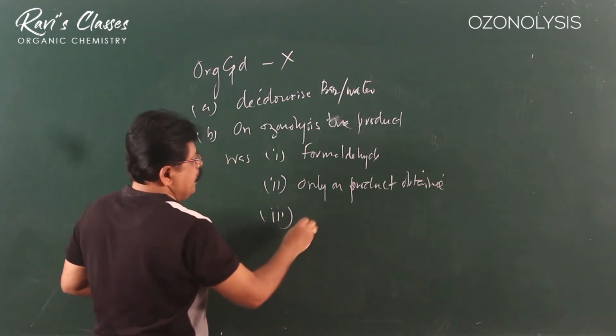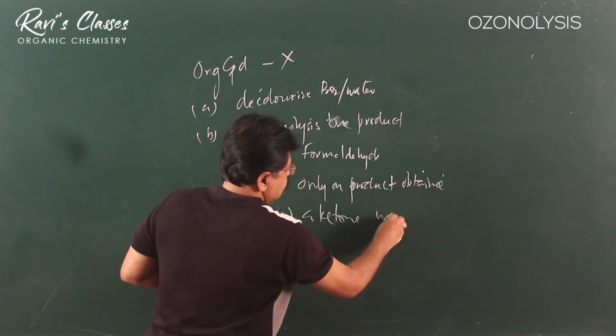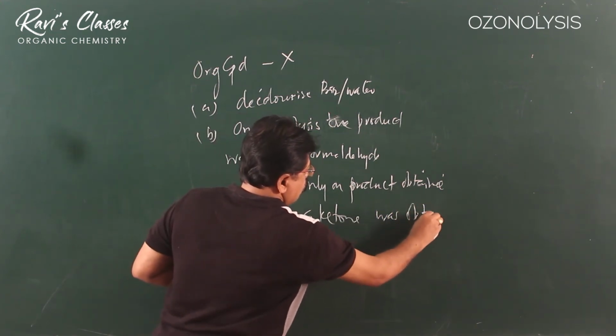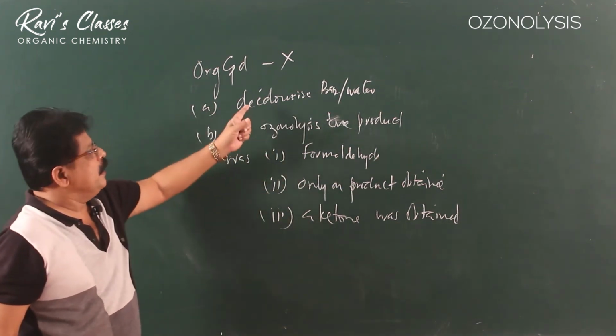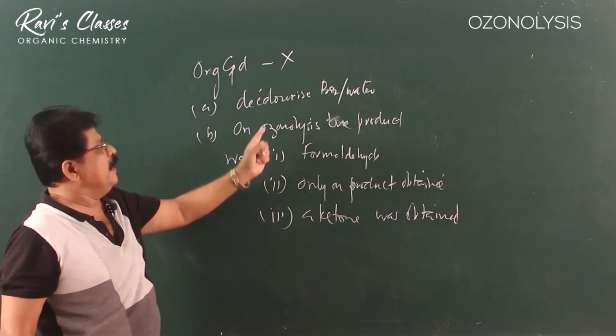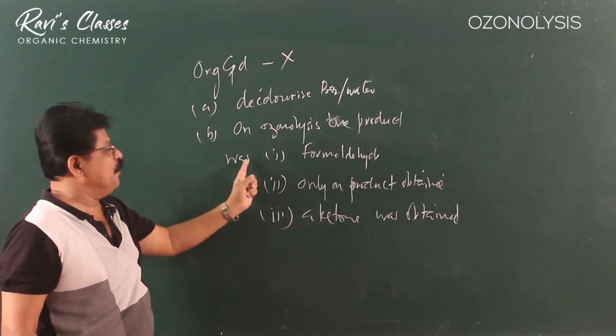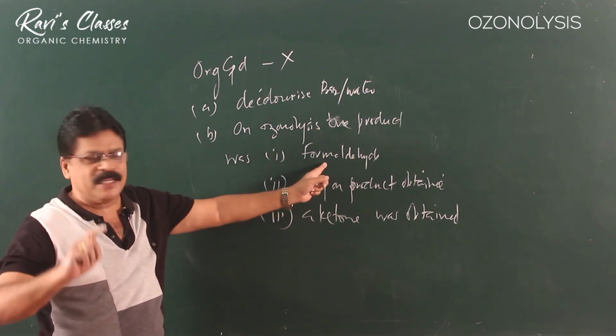Three, a ketone was obtained. So, decolorizing bromine water means X is unsaturated. On ozonolysis, if one product was formaldehyde, the choice should be a 1-ene.